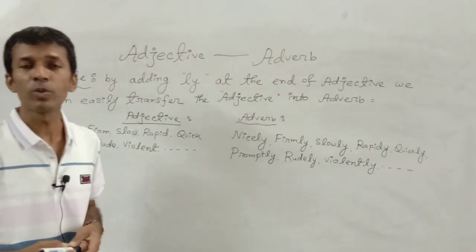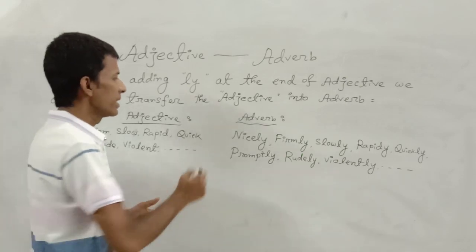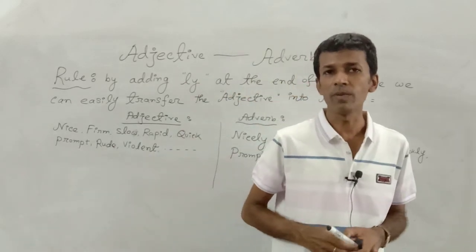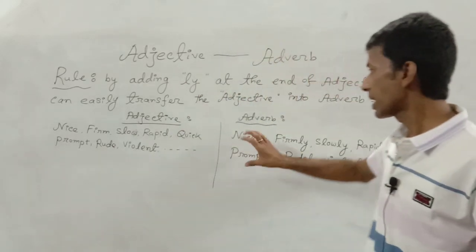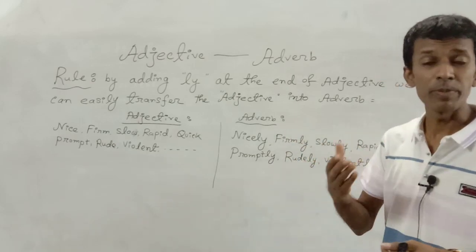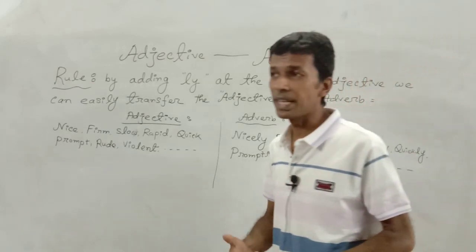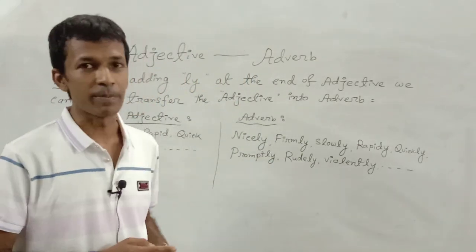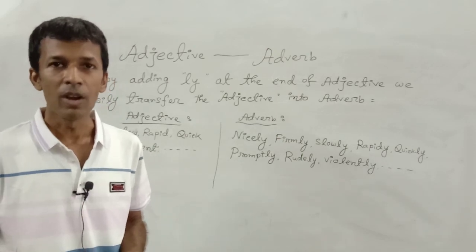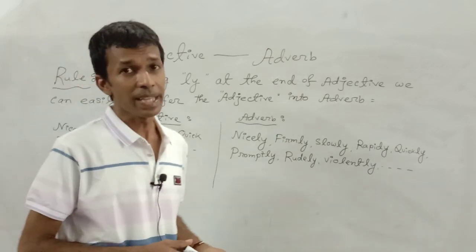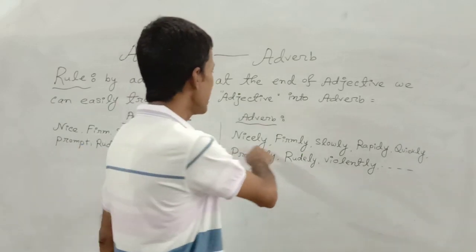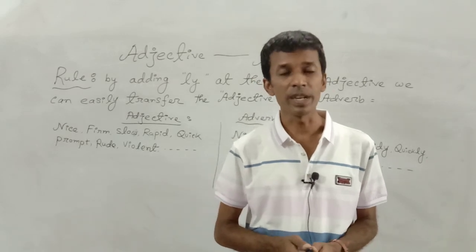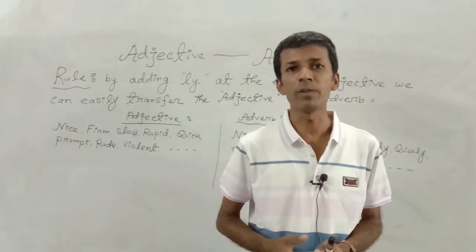But there is no option to be perplexed here, that only by adding ly or only by containing ly at the end of the word, this word can be called an adverb, because in my previous class I have already explained in what way you will be able to differentiate adjective and adverb, because adjective can also possess ly at the end, and I have already explained that by adding ly at the end, a word can be called an adjective if it modifies or qualifies, that means supplies information about noun.